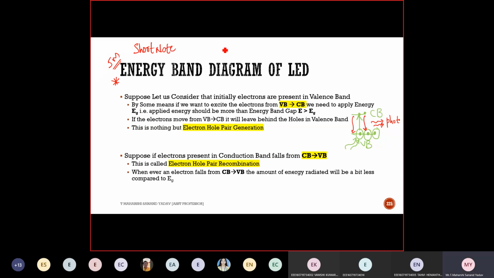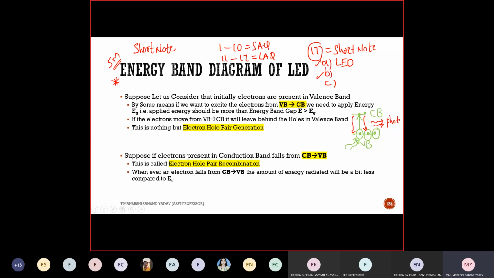If you see the pattern of our question paper, 1 to 10 are SAQs, and again from 11 to 17 are LAQs for the final exam. The 17th question is a short note. Here you'll get 3 questions, A, B, and C. You need to write any 2, and each one carries 5 marks. So this LED falls under this category. According to all the question papers which I've seen, they ask LED under short note. So be perfect in explaining this concept.